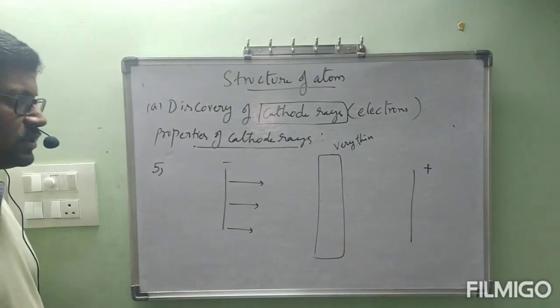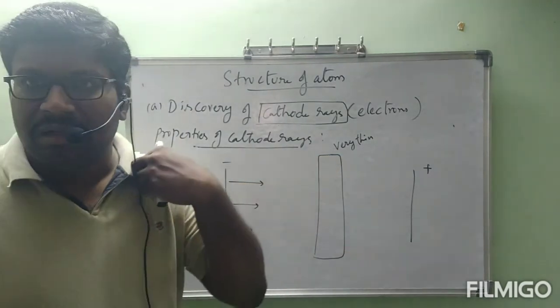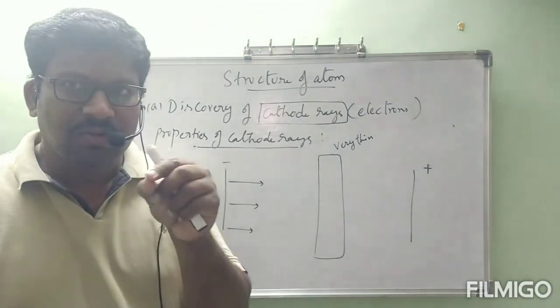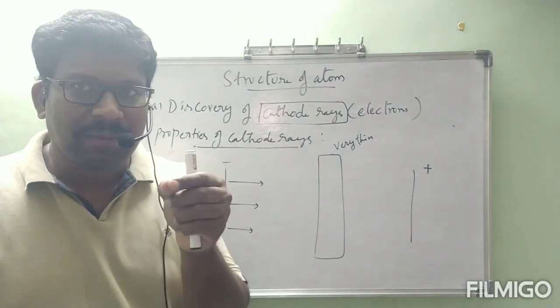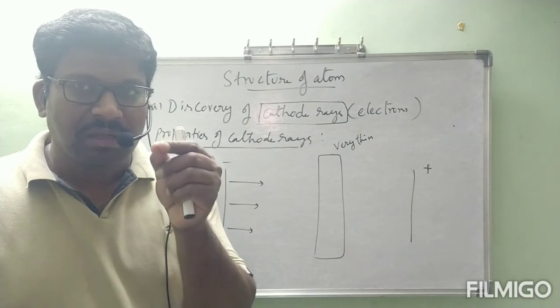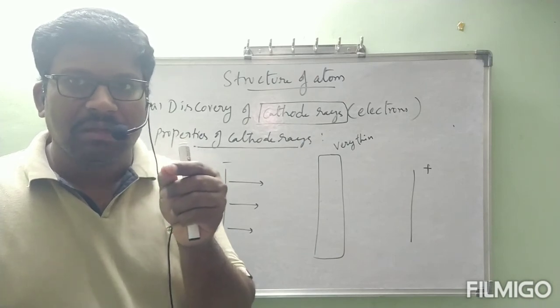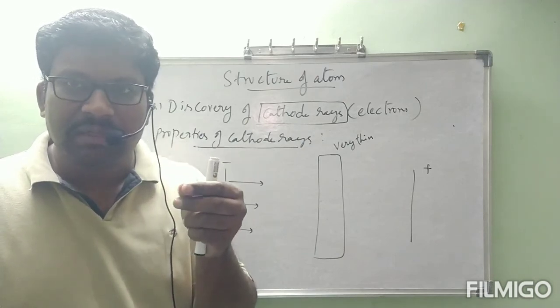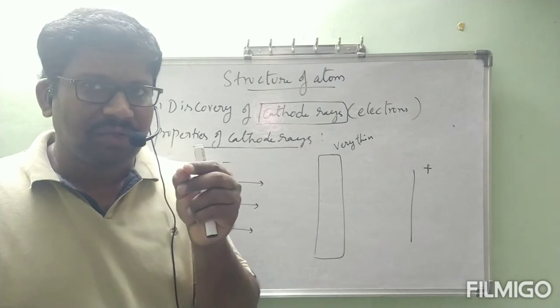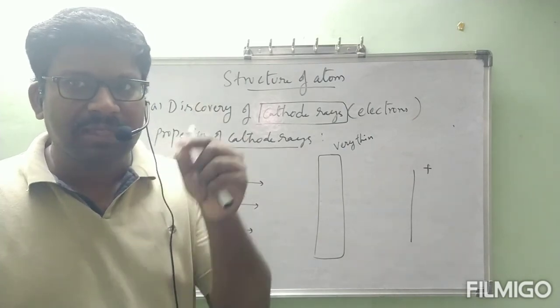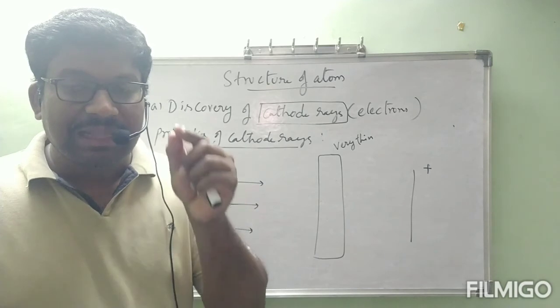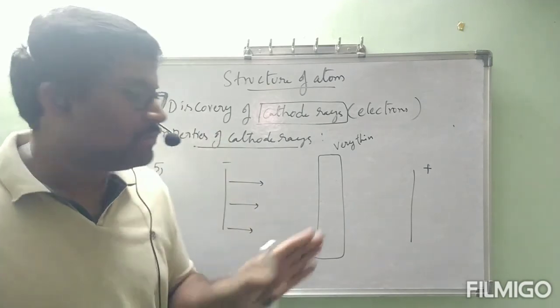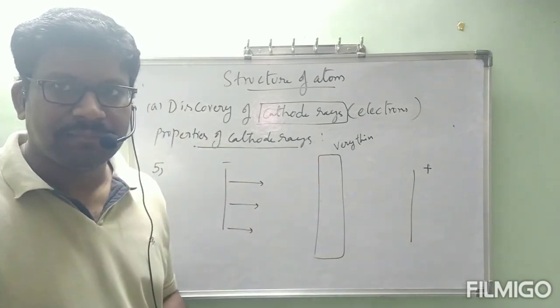How thin can we estimate? On sweets, they coat one paper, gold color paper or silver color paper like that. If you obtain the milk sweet, that is kova, and observe, a very thin paper is coated on it, is it correct? That much thin metal foil must be kept here, very thin.